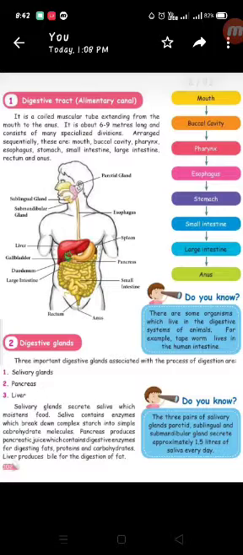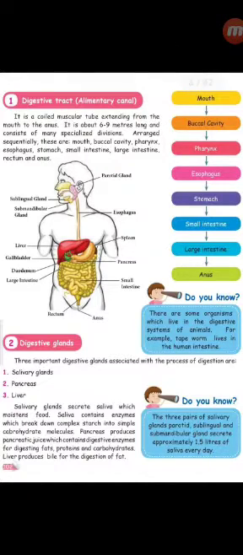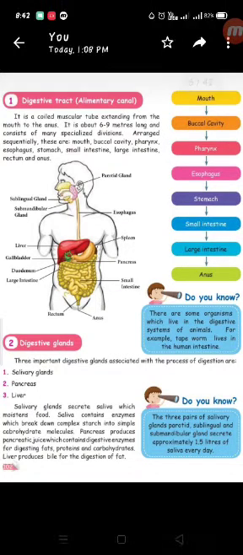And next, come to this. Do you know? There are some organisms which live in the digestive system of animals. For example, tapeworm lives in the human intestine. Okay children, now listen to this one. Inside ourselves there are some living organisms.